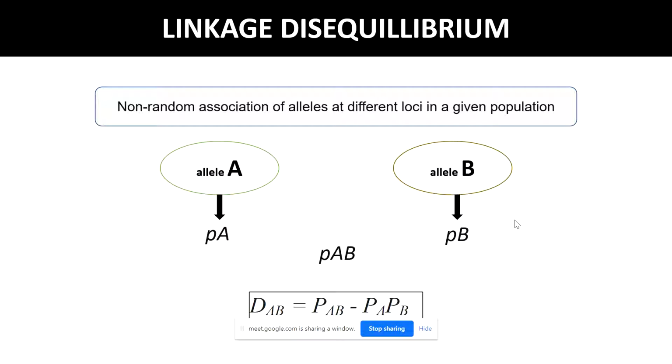Linkage disequilibrium corresponds to a DAB that is not 0. If DAB equals 0, then pAB always equals pA times pB, and it means the alleles A and B are said to be in linkage equilibrium.